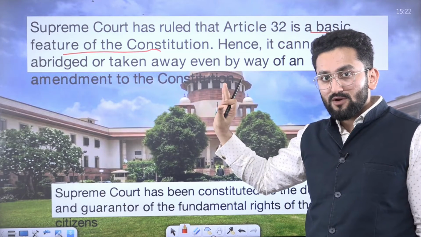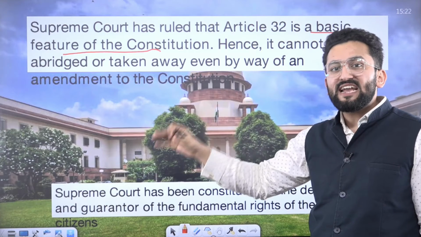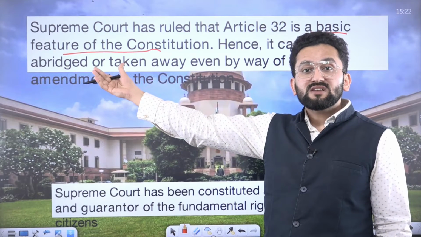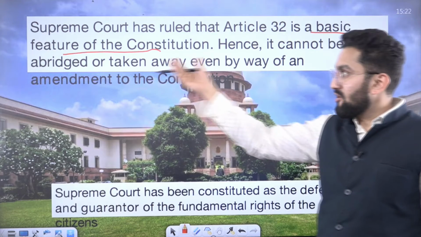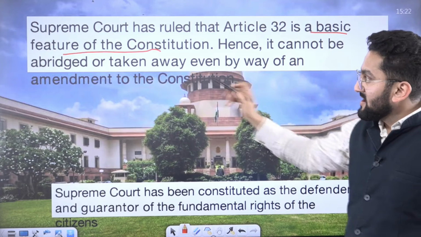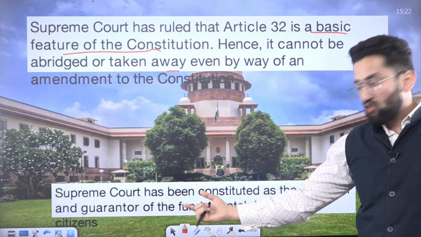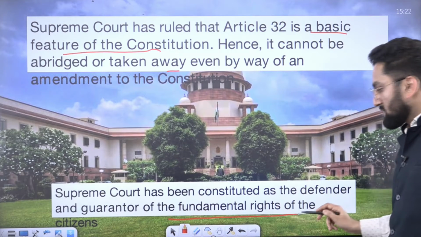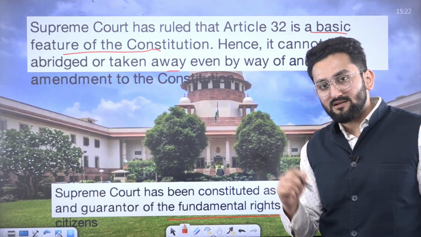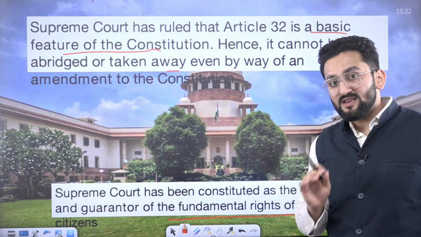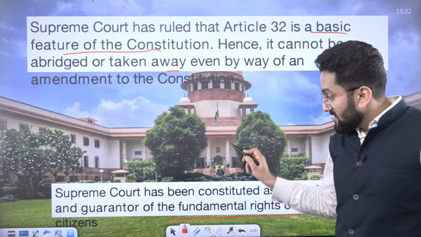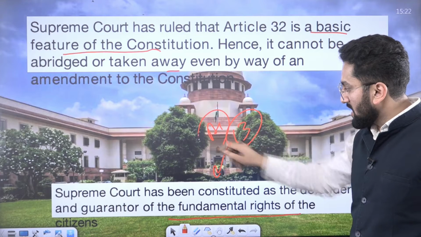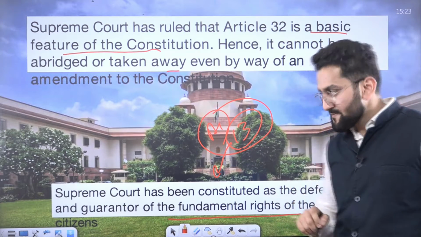So now Parliament cannot take away any of those writs because Article 32 is considered a basic feature of the Indian Constitution. Okay, you cannot abridge it. The Supreme Court has been constituted as the defender and guarantor of the fundamental rights, and from which article does the Supreme Court draw the power of judicial review? Article 13. We talked about it.